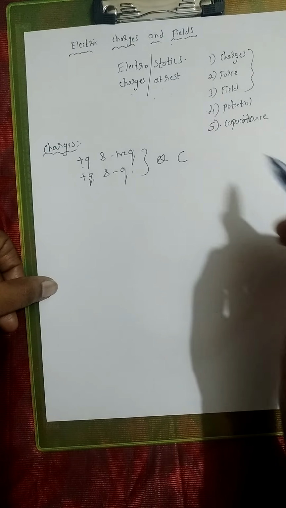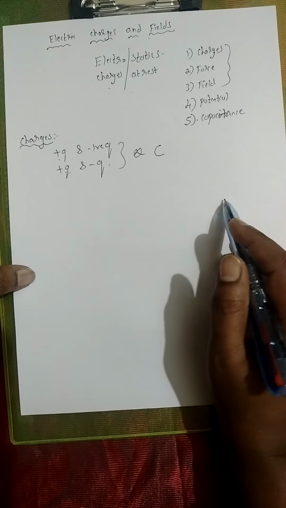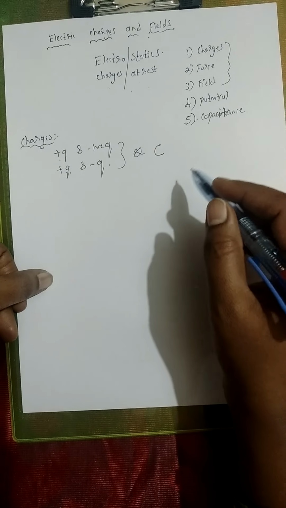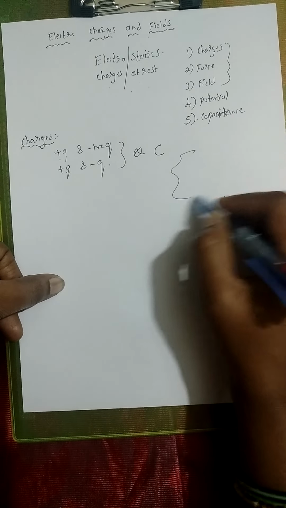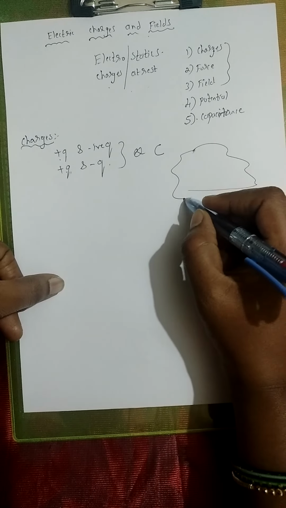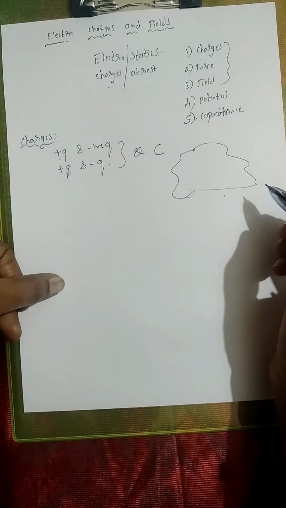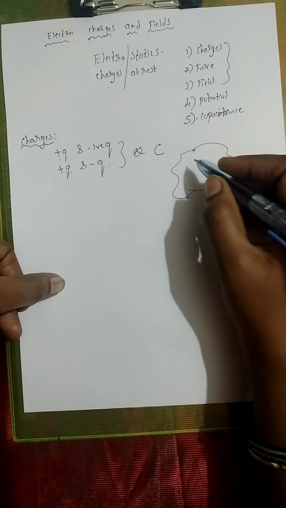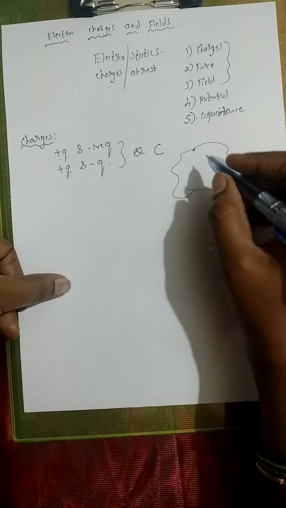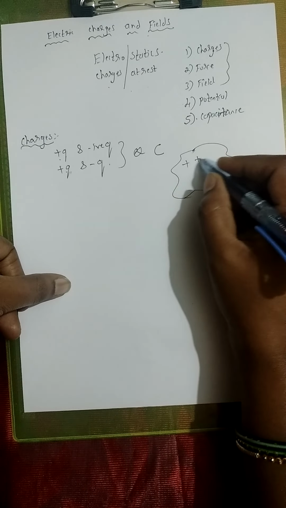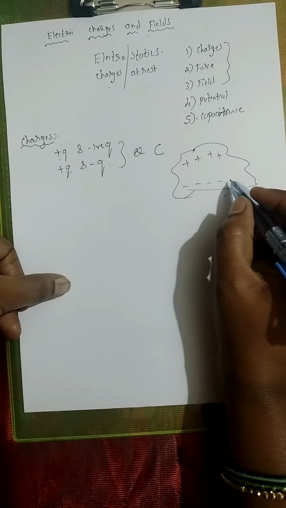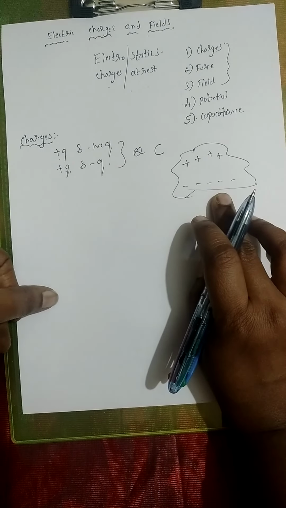And lightning is also based on the electrostatic concepts only. So say, for example, this is your cloud, right? Inside the cloud, positive and negative charges will be there. They will be getting separated. Usually the positive charges will move to the upper part of the cloud and the negative charges will go to the lower part of the cloud, okay, right?